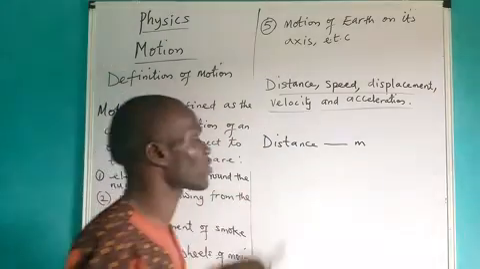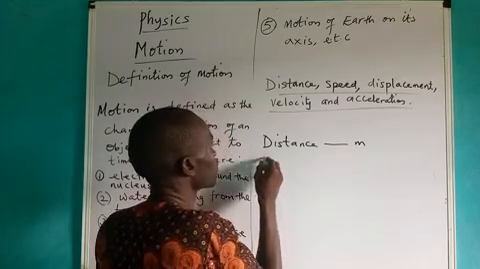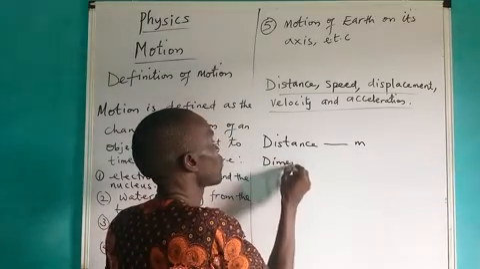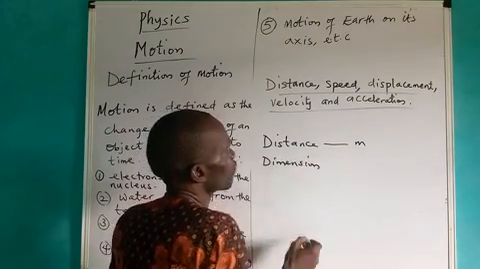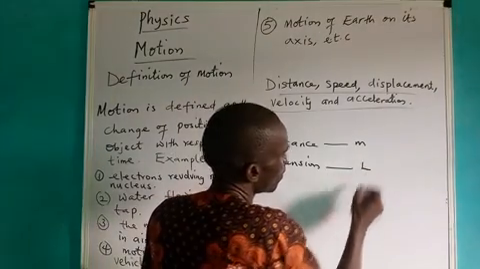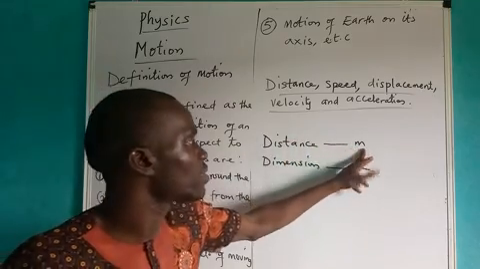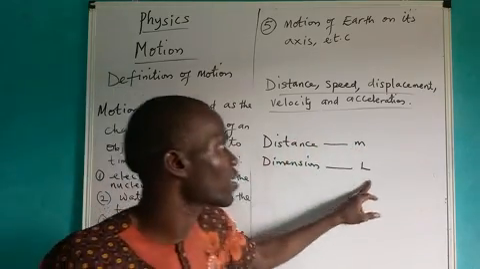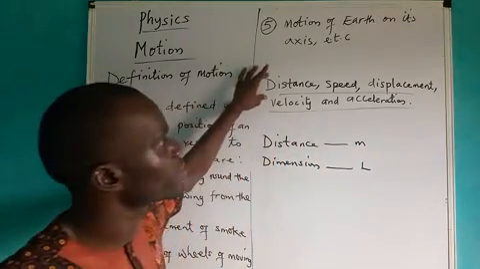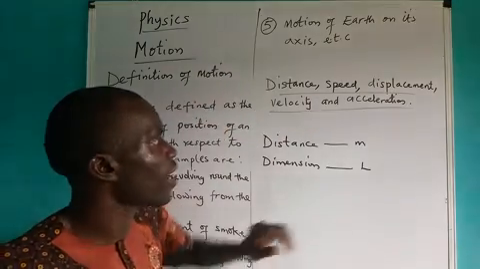Now, what is the dimension for distance? The dimension for distance is L. While the unit is meter, the dimension is L. And don't forget, I said distance is a scalar quantity.